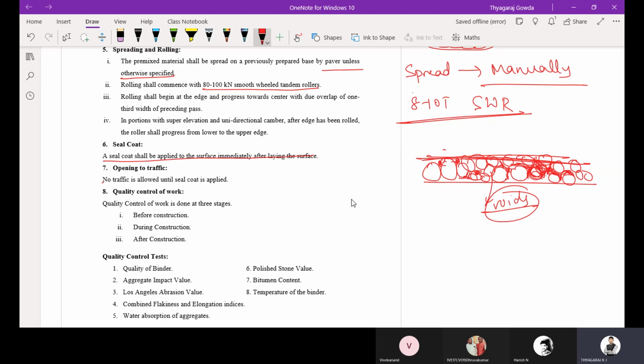Then no traffic is allowed until the seal coat is applied. Traffic is not allowed on the OGPC layer till it is sealed with the help of the seal coat. Then what is the quality control work? We know that it is done before construction, during construction and after construction. So remember, here the traffic is not allowed till the seal coat is applied on the existing layer.